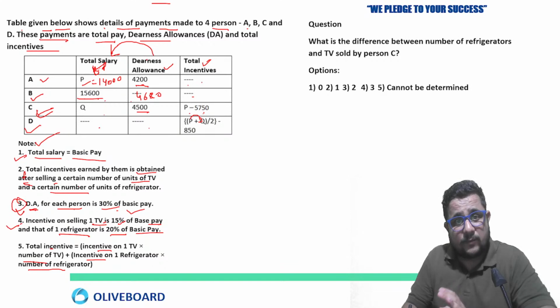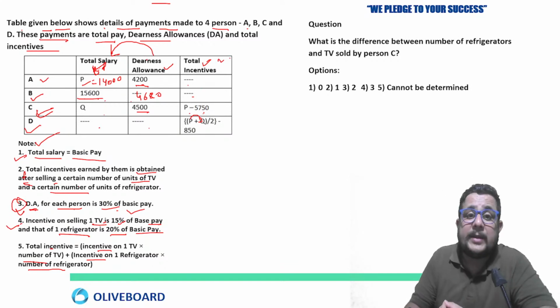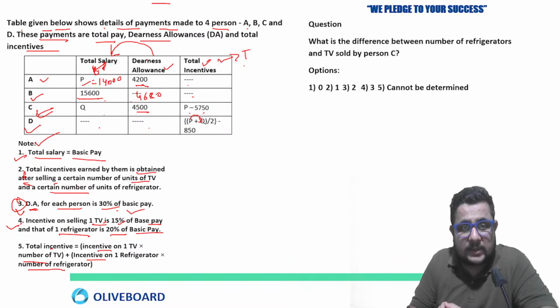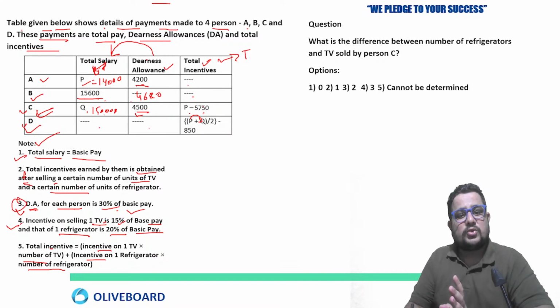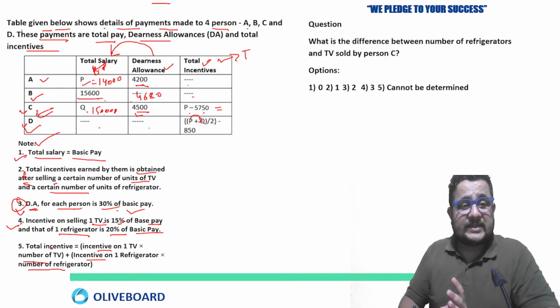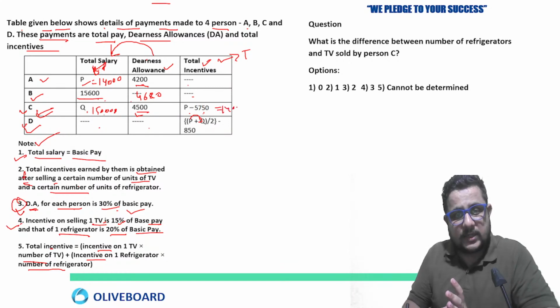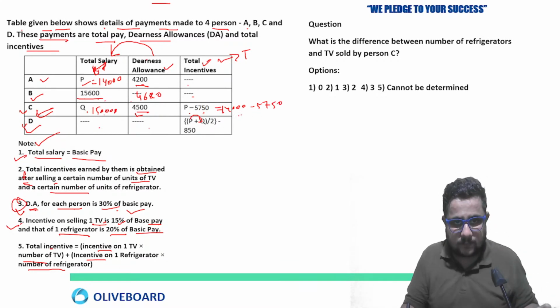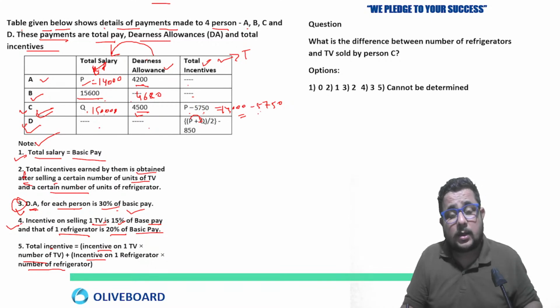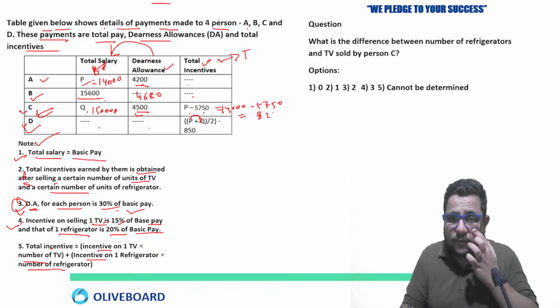C, in C what can you calculate? Incentive, no, because we don't know how many TVs or refrigerators they are selling, so we can't calculate this one. We can calculate for C and D, but not for A and B, because nothing is given here. For Q, 30% of Q is equal to 4500, so this is going to be 15,000, right? Now P and Q we also know, so P minus 5750 will be the incentive of C. So 14,000 minus 5750. I'm filling out whatever data is possible to calculate first. So 14,000 minus 5,000 is 9,000, minus 750, so 8250.